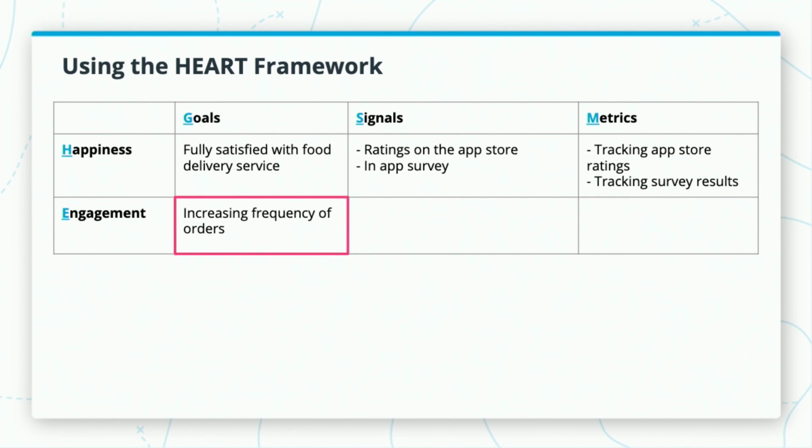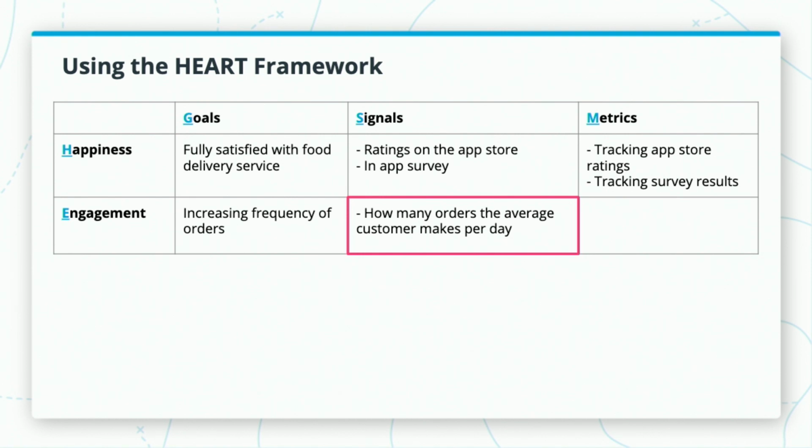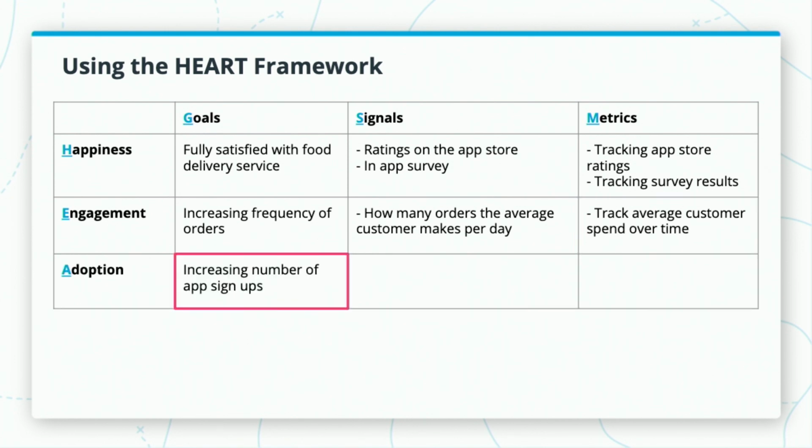Now, let's take a look at the engagement part of the framework. As a reminder, engagement is about how much a user is engaging with the application. In this case, I'm setting an engagement goal for the app of increasing the frequency of food orders. Next, I think about what signals will tell me that orders are increasing. This can be found in how many orders the average customer is making per day or over time. Lastly, we can track the signal of the amount of orders the average customer makes over time with software such as Shopify.